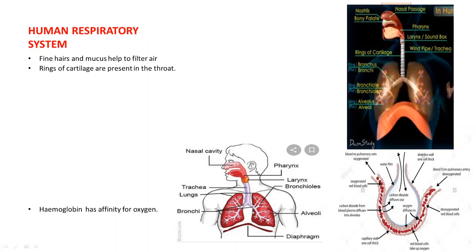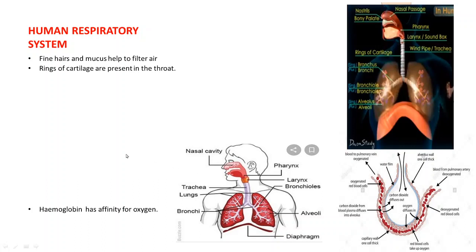These bronchi further divide into bronchioles, and finally terminate into balloon-like structures called alveoli. Here you can see these balloons clearly.